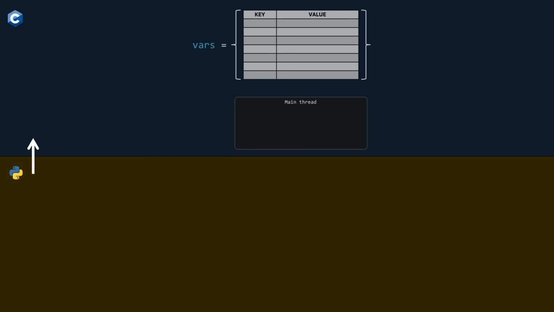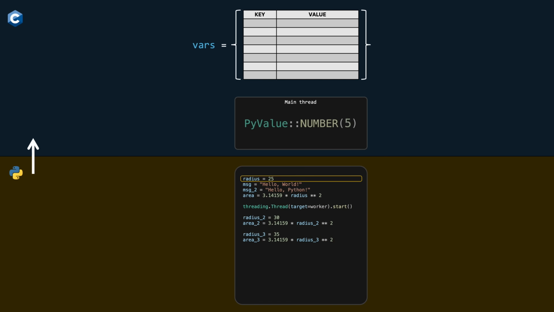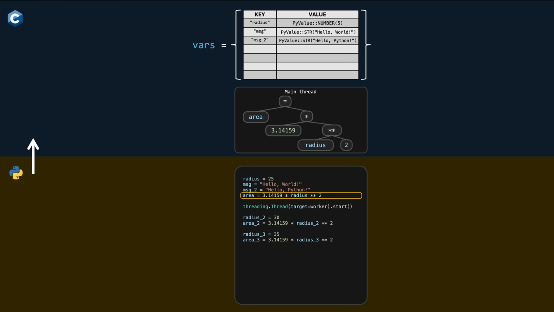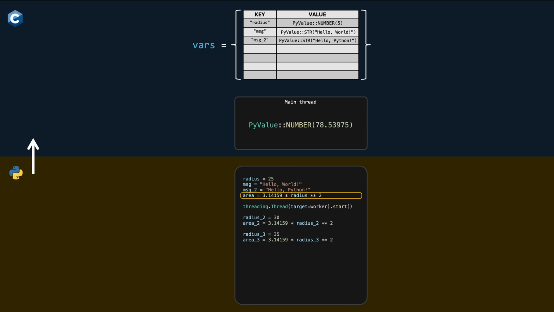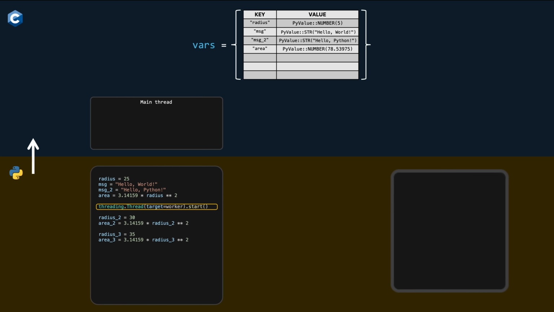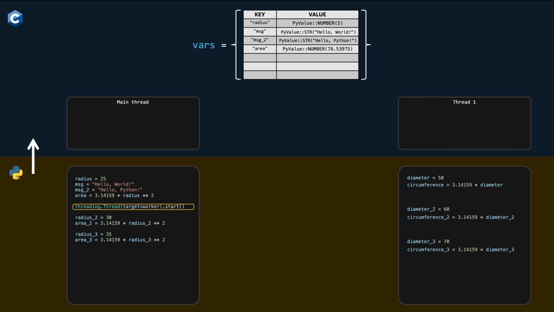Suppose the interpreter uses a data structure like a hash map to store the values of declared variables. When running a script, every time a variable is created, it's represented internally as a custom structure inside the interpreter, and that structure is inserted into the hash map. Later, when that variable is needed, the interpreter looks it up in the hash map to retrieve its value. Now, imagine what happens if two Python scripts run concurrently and that hash map isn't protected in any way.